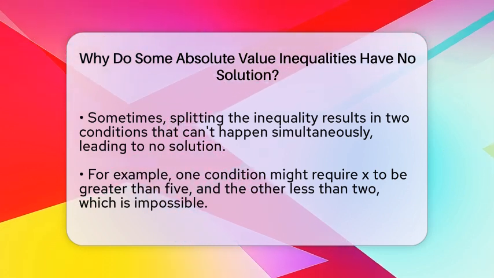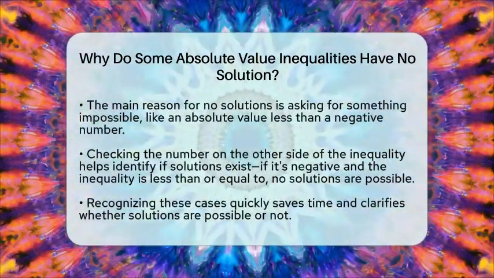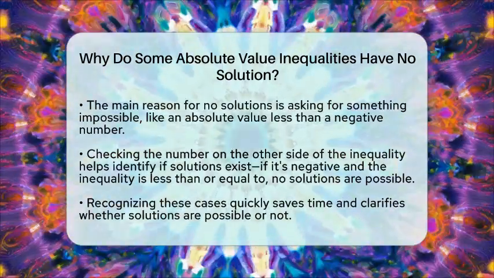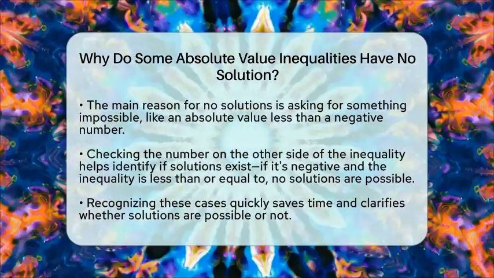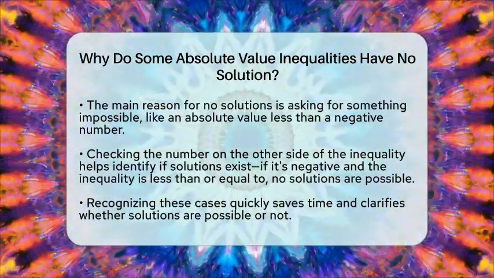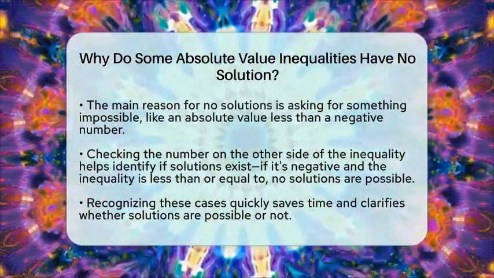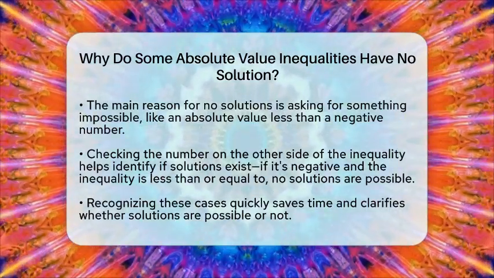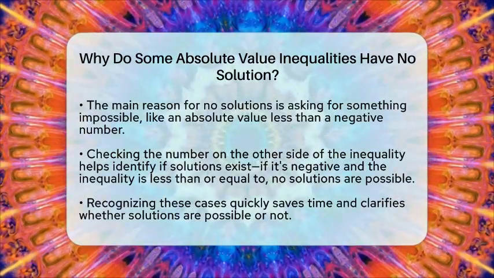So, the main reason some absolute value inequalities have no solution is because they ask for something impossible, like the absolute value being less than a negative number. Remember, absolute value can never be negative, so if your inequality asks for that, you can stop and say no solutions exist. Checking the number on the other side of the inequality after isolating the absolute value helps you see quickly if there are solutions or not.